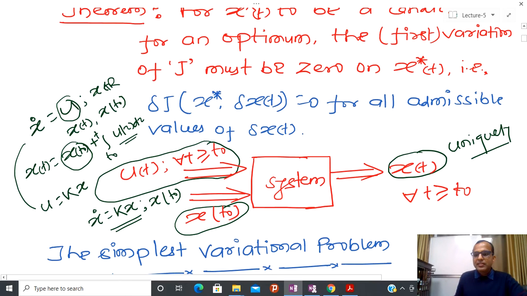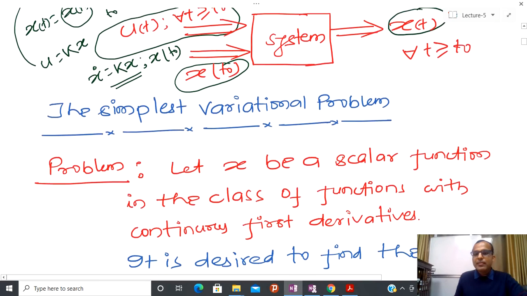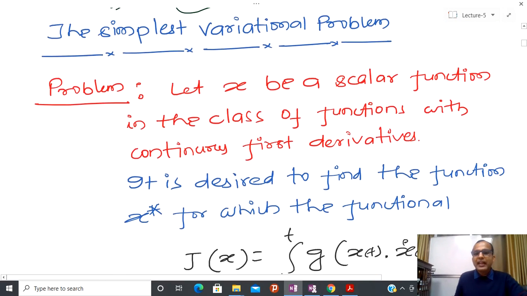Now let us first try to talk about the simplest variational problem, and after that in the next class I am going to extend this problem to several different classes of problem.